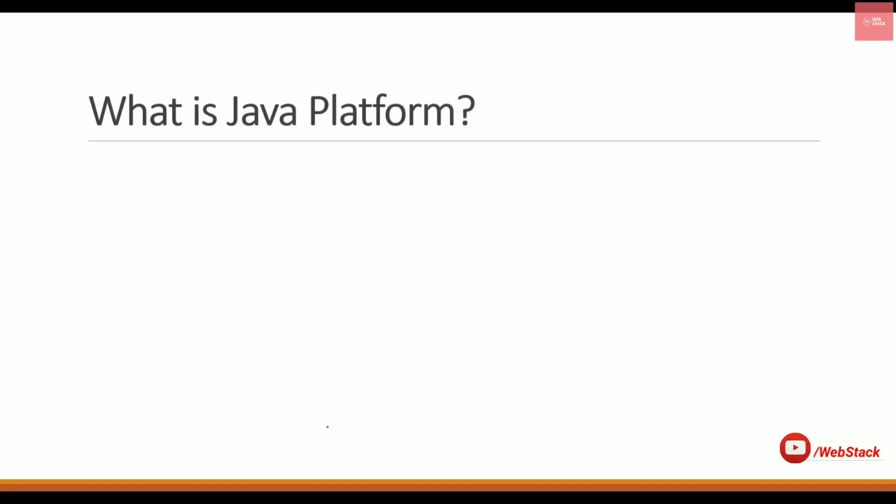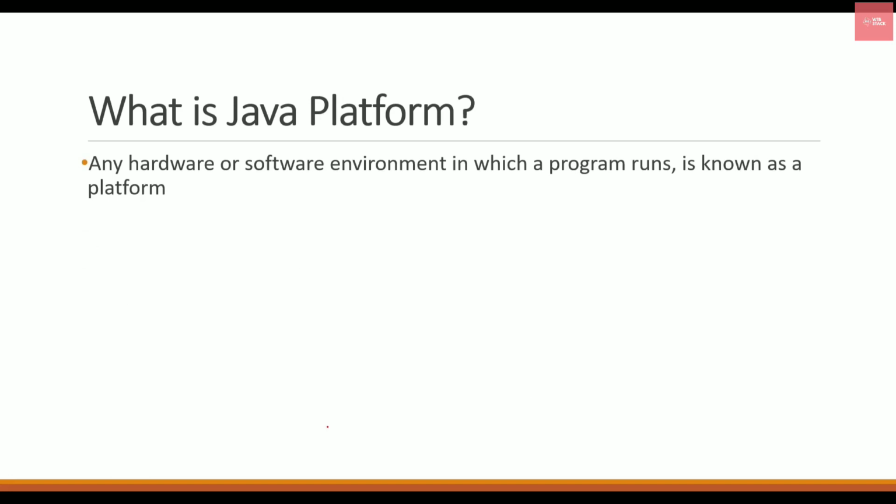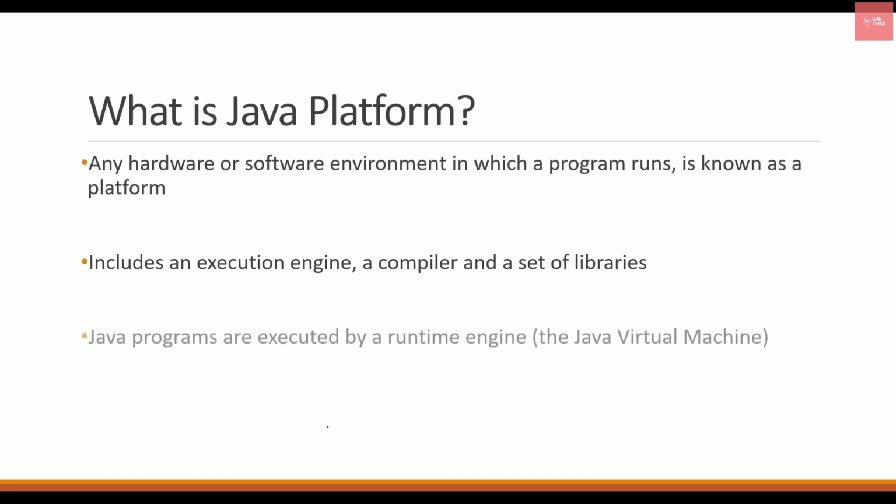Now let's see what is actually a Java platform. A platform is an environment on which any software runs. With the Java platform, we have execution engines, compilers, and various libraries which help the Java program get executed. We also have an engine called the Java Virtual Machine, which we are going to learn about in some time in this video.